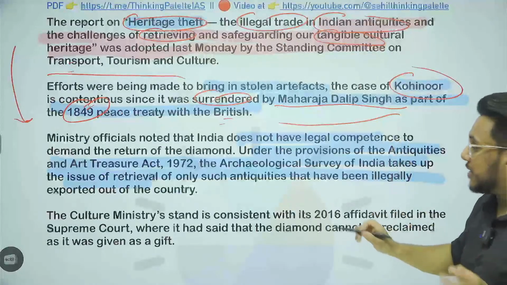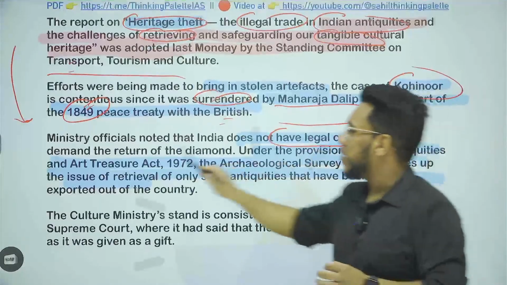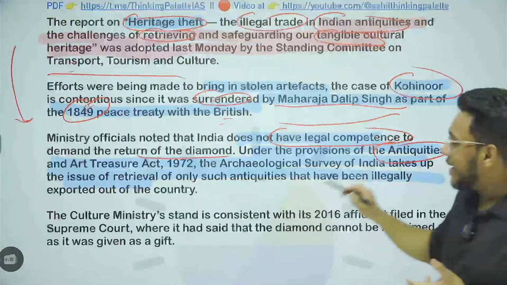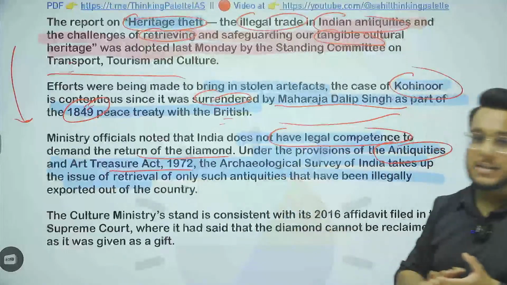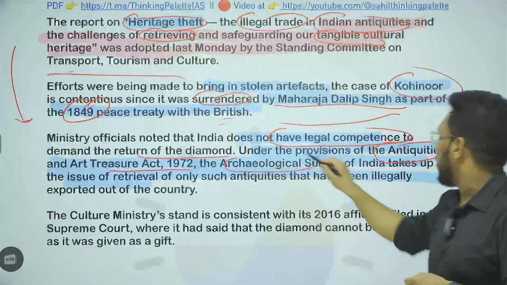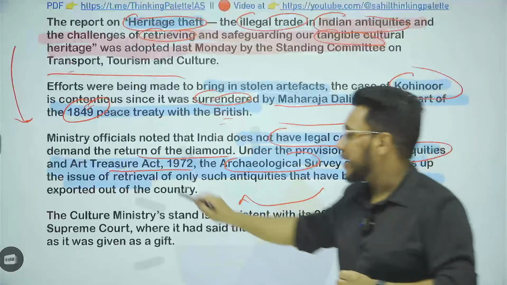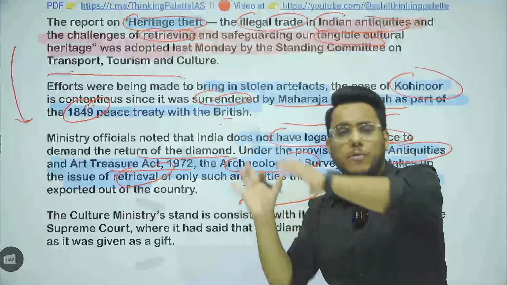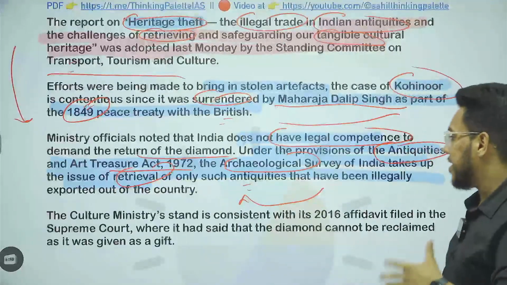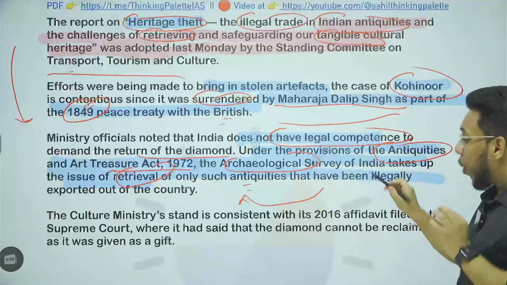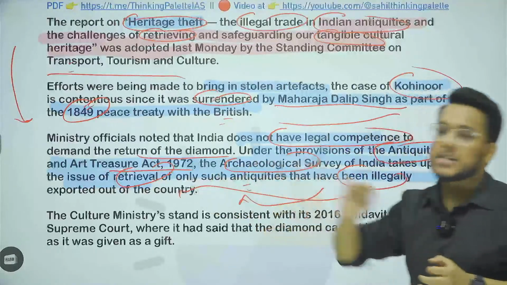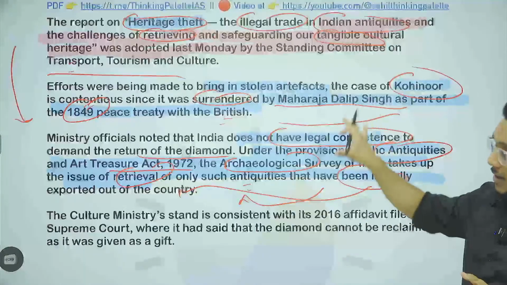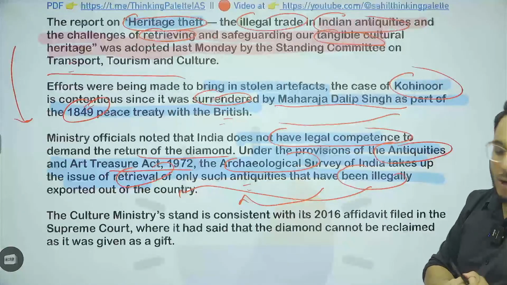It has been said that we don't have the legal competence to demand the return of the Kohinoor diamond. Moreover, as per the provisions of the Antiquities and Art Treasures Act of 1972, the Archaeological Survey of India takes up issues with respect to the retrieval of antiquities. If any idol of India got smuggled to another country, those initiatives are taken by the ASI. But only the things which have been illegally exported out of the country can be brought back. The things which have been given or surrendered cannot be brought back.